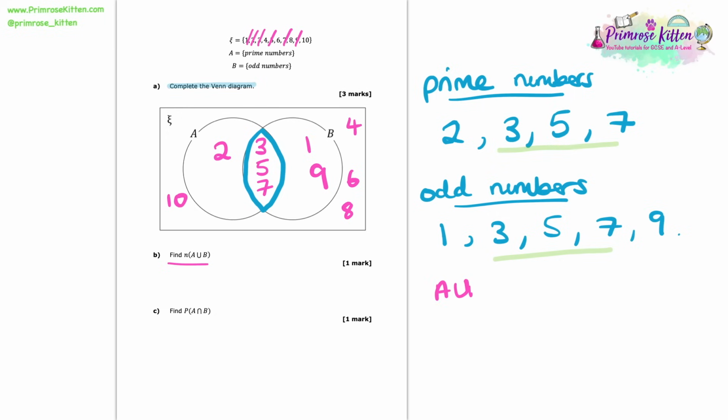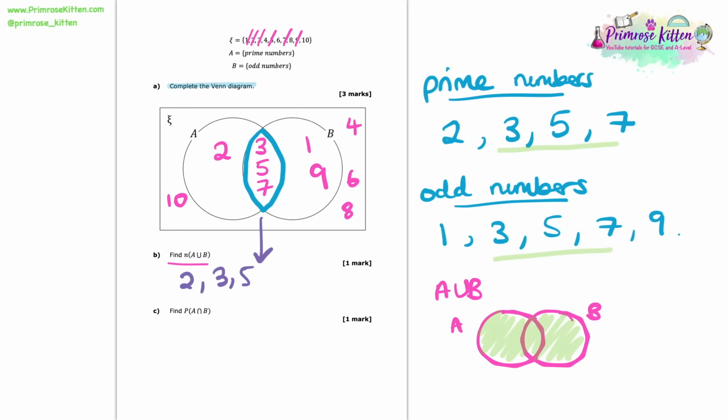So now we're asked to find the numbers in A union B. Now what that means is in all of A and B. So we're not just looking at the intersection, we're looking at anything that is within A and B. And we want how many things are there in A and B, because they're just asking for that number. So if we just list out what numbers exist there, we can see we've got 2, 3, 5, 7, 1 and 9. All of those exist within A and B. Now in total that is 6 different numbers, and so the number in A union B is going to be 6.